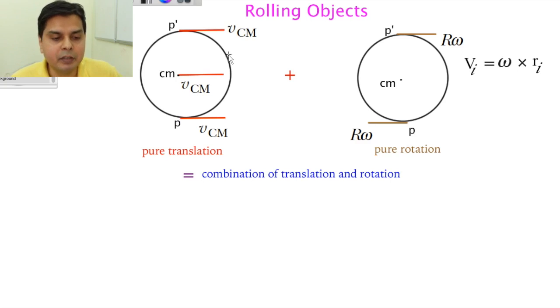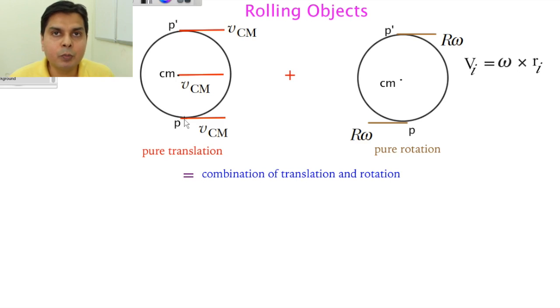Yes, it is necessary. Why? Because suppose your VCM is 10 meters per second and this particle is moving with 8 meters per second. What will happen? After 10 seconds, this P will be left behind and this distance from the CM will increase. Now that cannot happen. Why? Because this is a rigid body. In a rigid body, you cannot leave a poor guy behind.